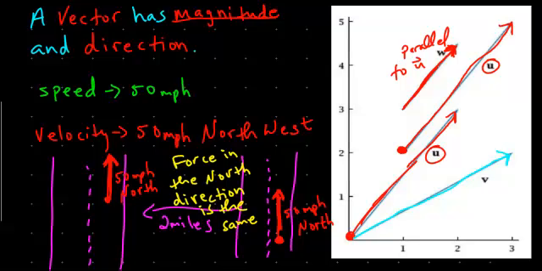Okay? So let's talk about how to find the magnitude of a vector. Here we have these two vectors u and v, and let's say the vector u here starts at the point over 1, up 3, and it ends at over 3, up 5.